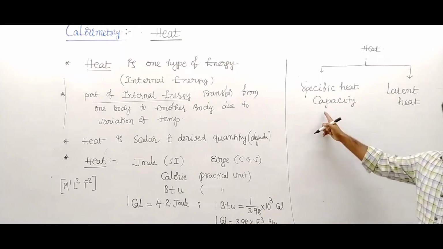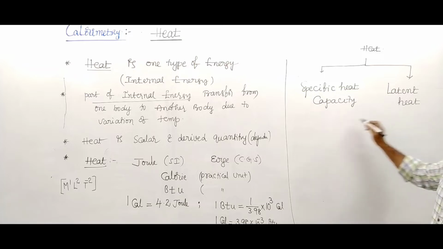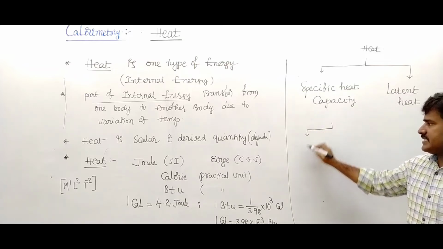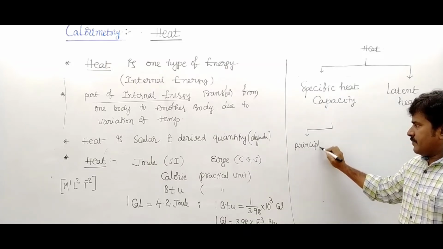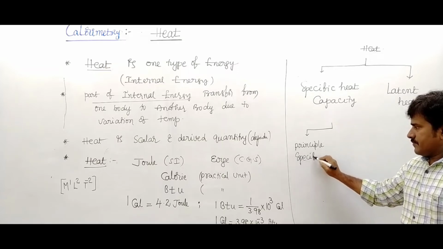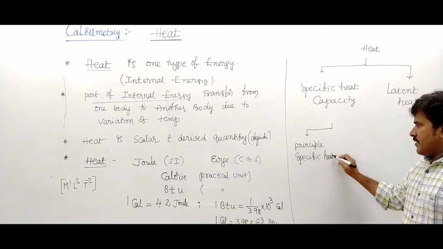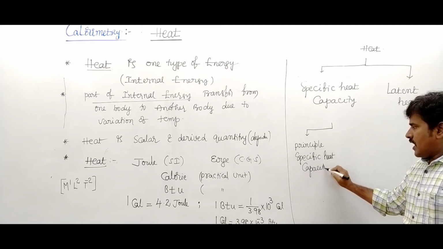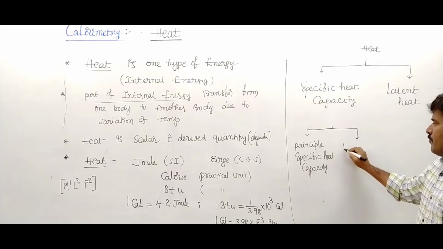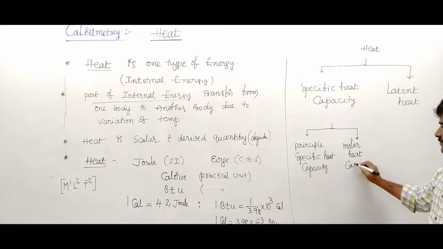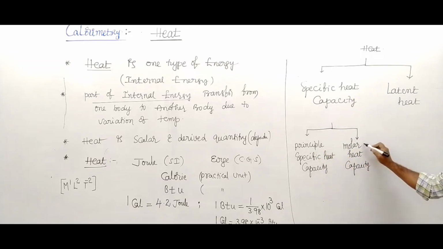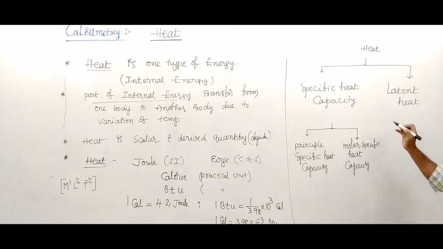Specific heat capacity is of two types: principal specific heat capacity and molar specific heat capacity.